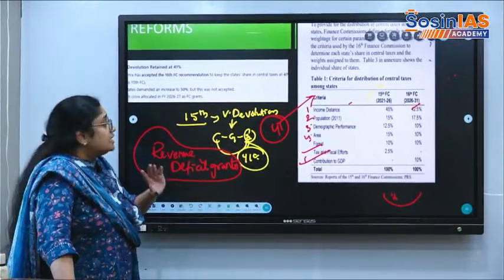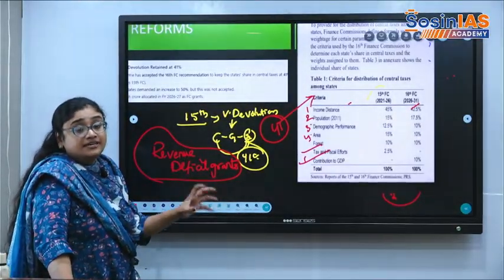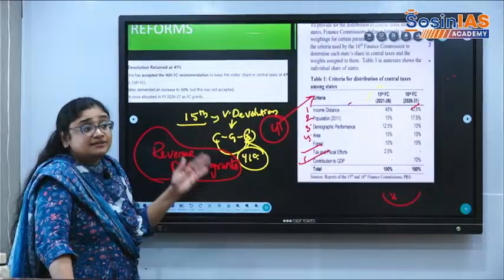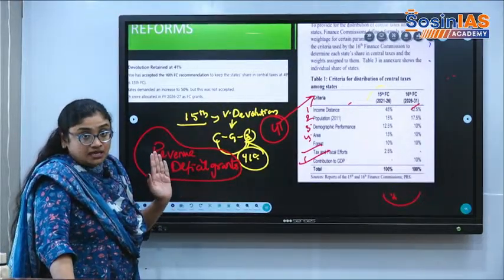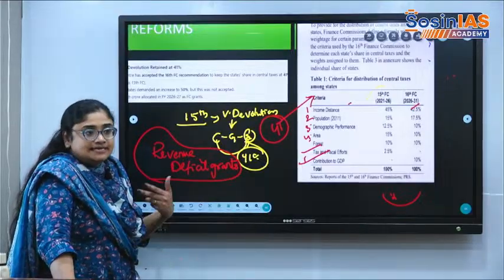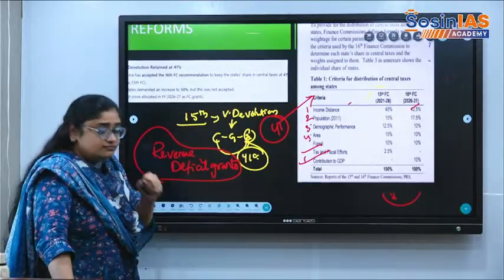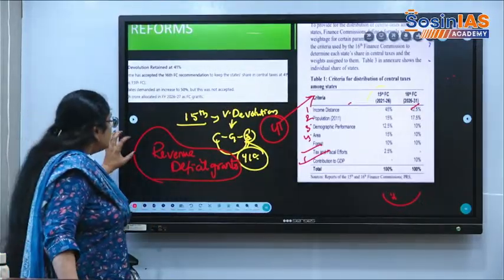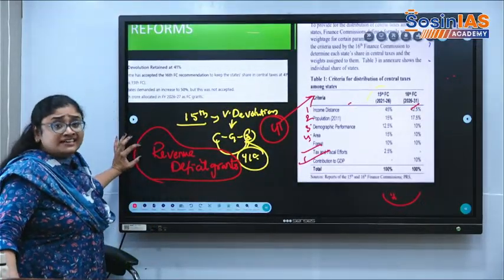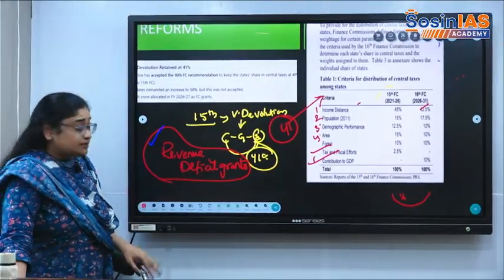The Finance Commission not only provides a policy for the government in order to devolve the taxes, but also gives grants in aid, for the rural bodies, for certain states like northeastern states, for hilly states like that. Now, there used to be revenue deficit grants as a separate criteria that has been removed.